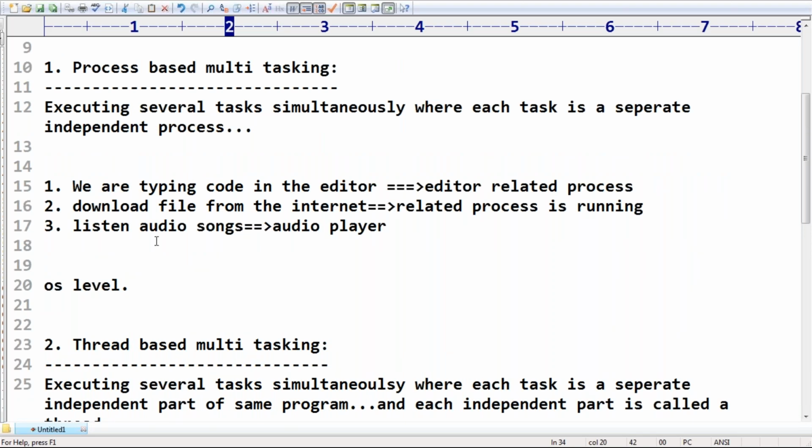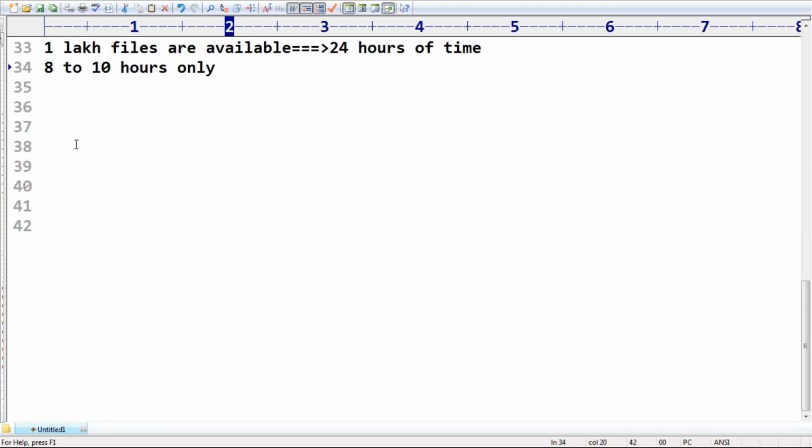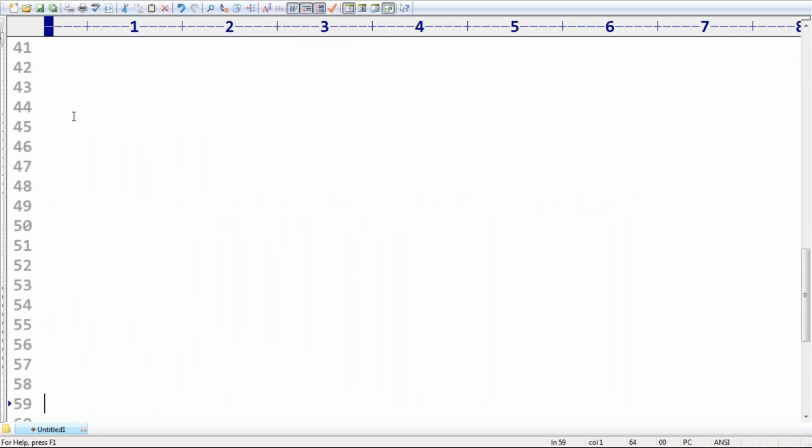This is process-based multitasking and thread-based multitasking. Observe the difference. Any doubt up to this terminology? Only 2 words are used. Word number 1, multitasking: executing several things simultaneously. In this multitasking, 2 types are used: one is process-based, and the second is thread-based.